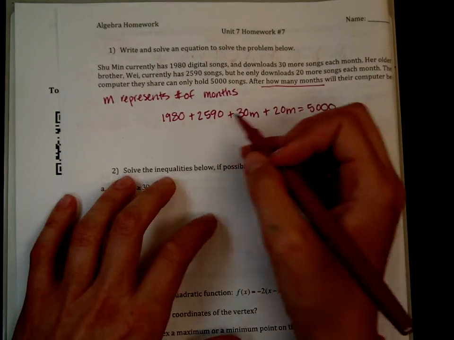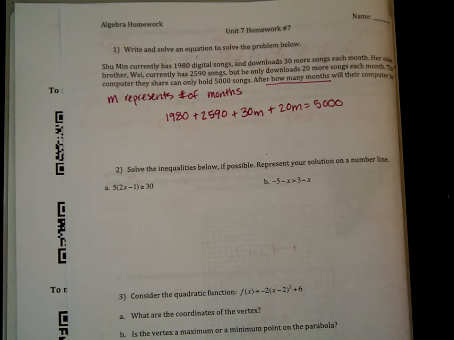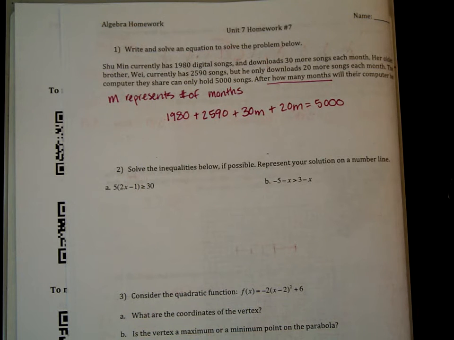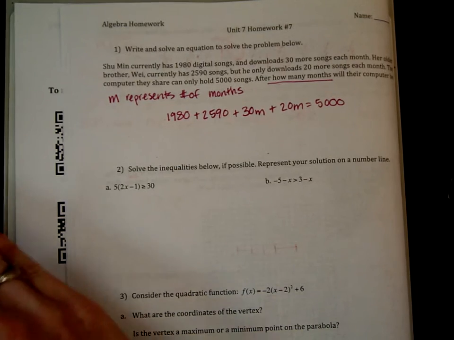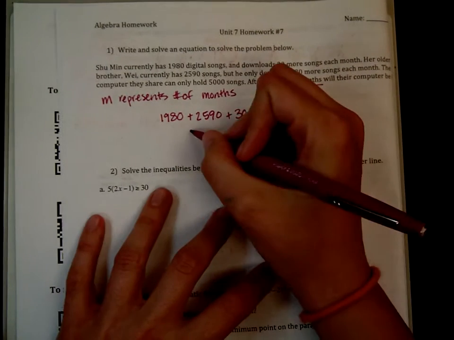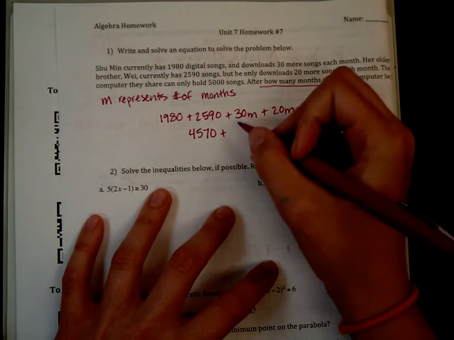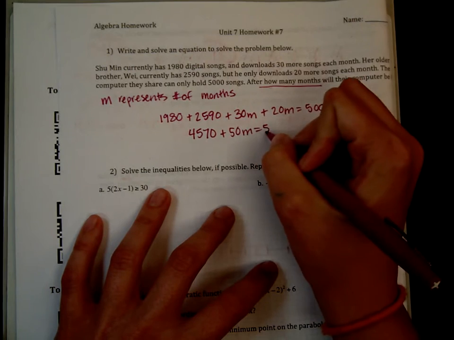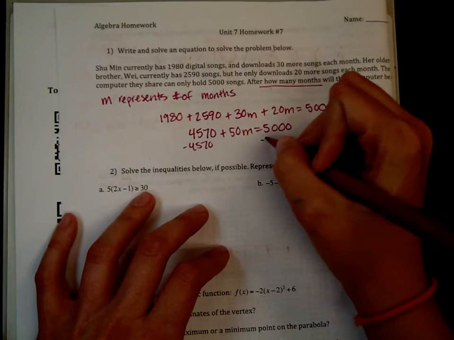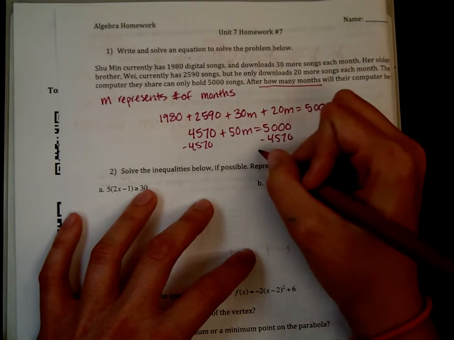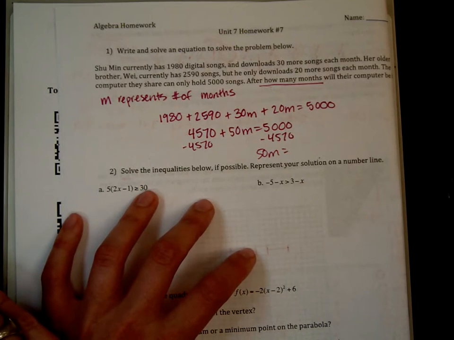So first I'm going to combine my like terms. 1980 plus 2590 is 4,570, plus 30M plus 20M is 50M, equals 5,000. Now I'll subtract 4,570. So we get 50M equals 430.